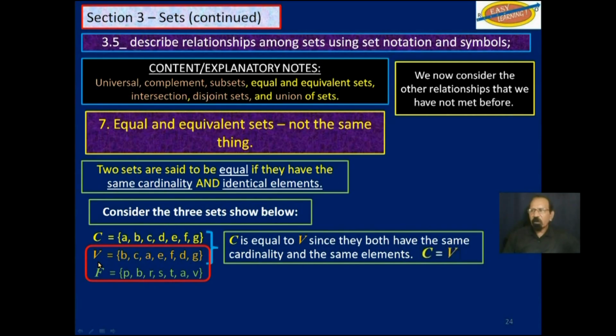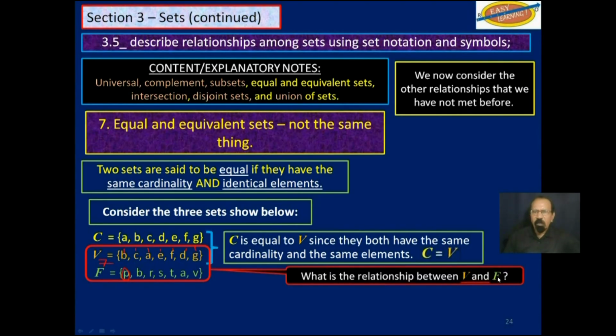Let's consider now V and F. 1, 2, 3, 4, 5, 6, 7. Count the elements below. Yes, you have 7 elements also in F. But are they the same elements? No, for the simple reason that there is a P down here and there is no P up here. So, what is the relationship between V and F?